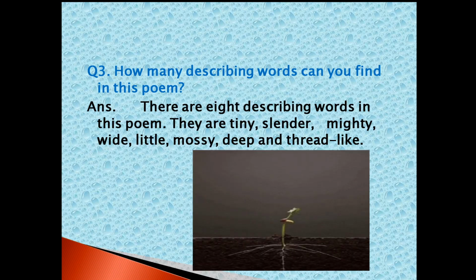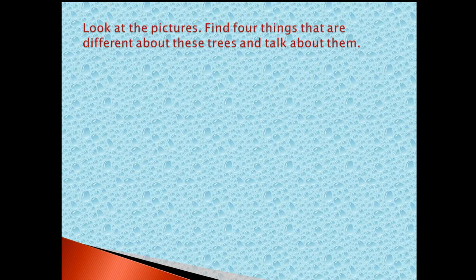Now, let us learn the next concept. Some pictures are given. You should talk about that. Here you will listen, understand, and afterwards you can write in your notebook. Look at the pictures. Find 4 things that are different about these trees and talk about them.